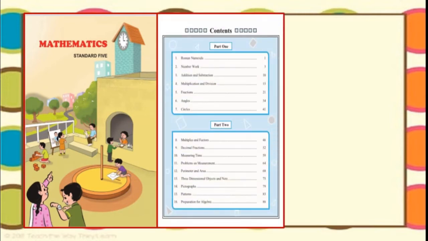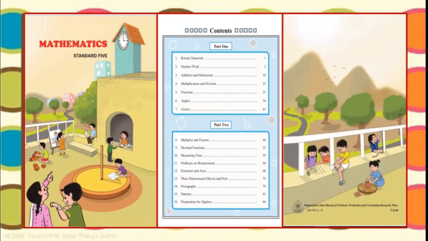And the contents of this year's book are divided into two parts. Part 1 has 7 topics and part 2 has 9 topics. Altogether there are 16 topics. And the back page is also wonderful.